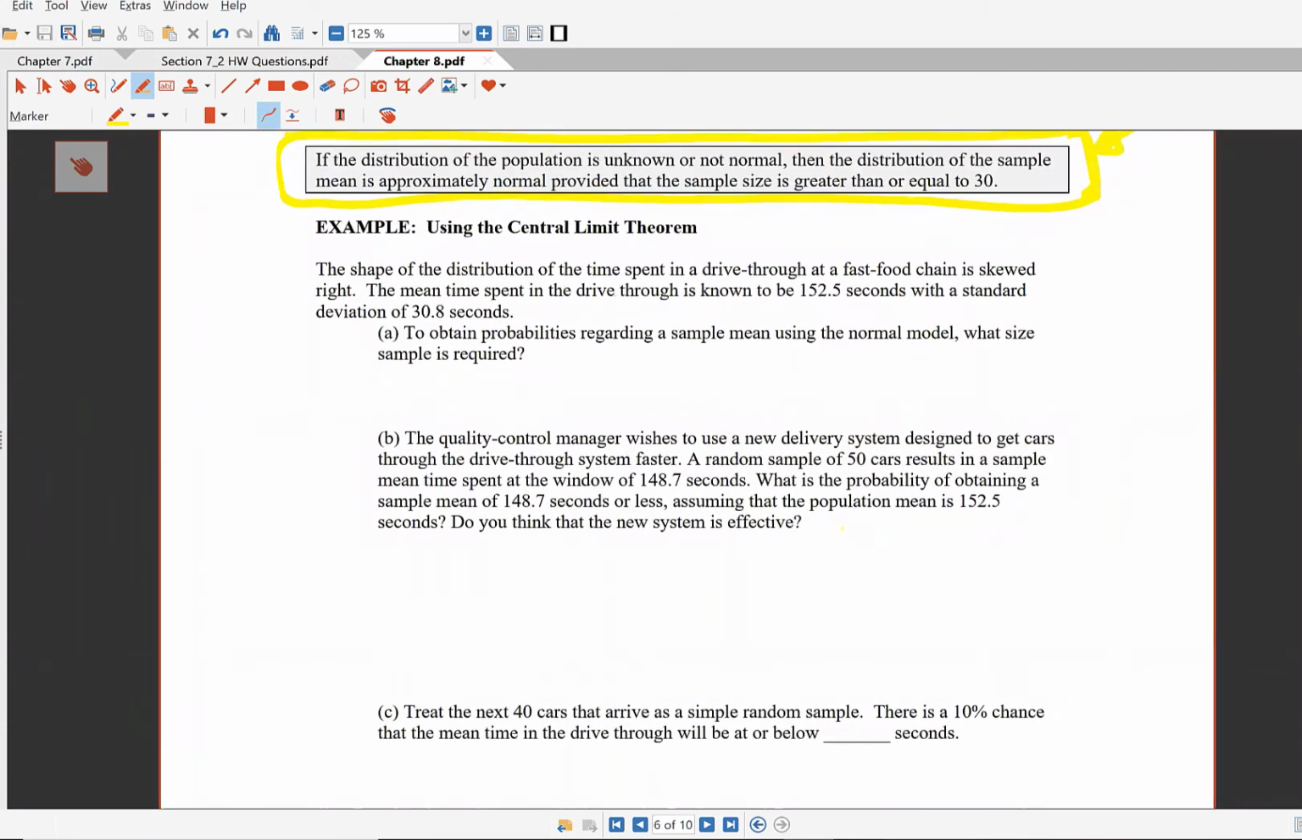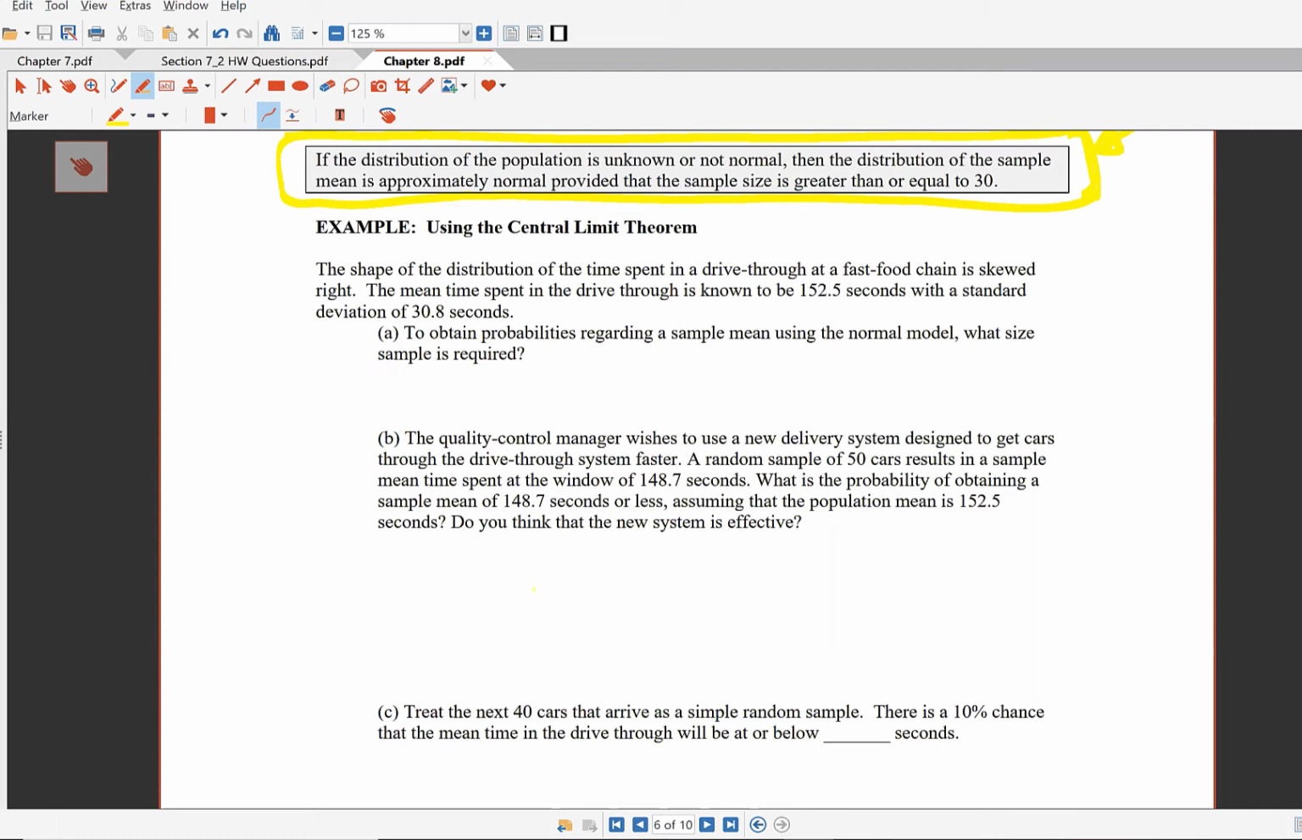The shape of the distribution of time spent through the drive-through at a fast food chain is skewed right. The mean time spent in the drive-through is known to be 152.5 seconds with a standard deviation of 30.8 seconds. And just so you know, this kind of a problem does exist in the fast food industry. They absolutely want to monitor how much time folks spend in the drive-through, because obviously the more cars they can get through the drive-through in a given amount of time, the more money they make.